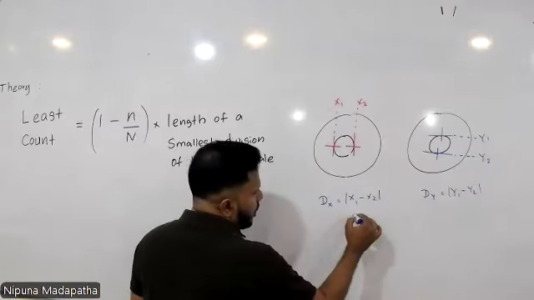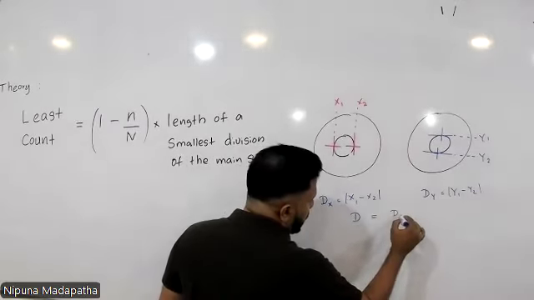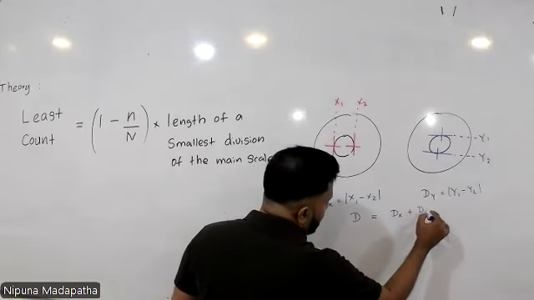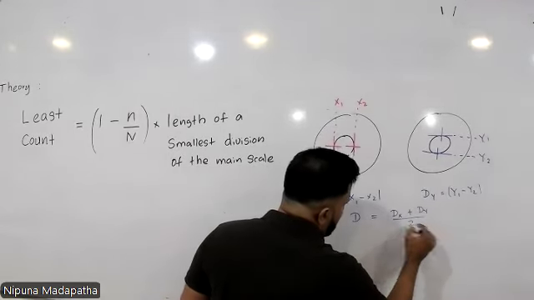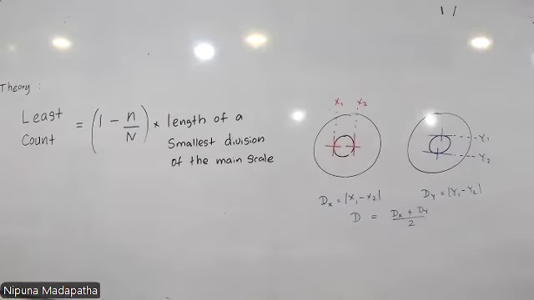Finally, the internal diameter of this capillary tube is the mean value of these two diameters, the average of the vertical and horizontal diameters.